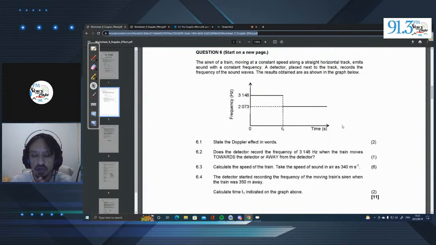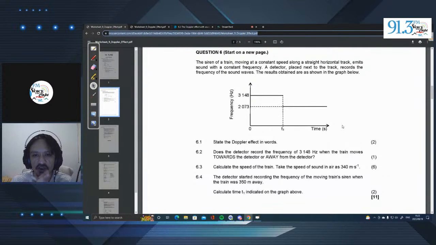We are given time on our x-axis, measured in seconds, and on our y-axis, we are given frequency, measured in hertz. Okay? We have a time of 0 seconds, and at time 0, which is basically where the train and the source are aligned, we have a frequency of 3,148 hertz.